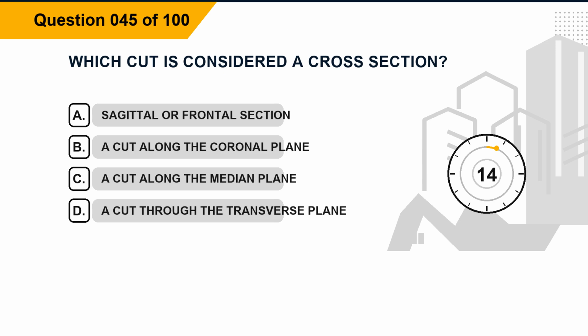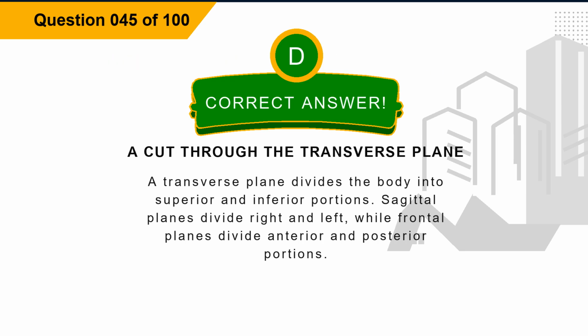Question 45. Which cut is considered a cross-section? Option A. Sagittal or frontal section. Option B. A cut along the coronal plane. Option C. A cut along the median plane. Option D. A cut through the transverse plane. The correct answer is option D. A cut through the transverse plane. Explanation. A transverse plane divides the body into superior and inferior portions. Sagittal planes divide right and left, while frontal planes divide anterior and posterior portions.